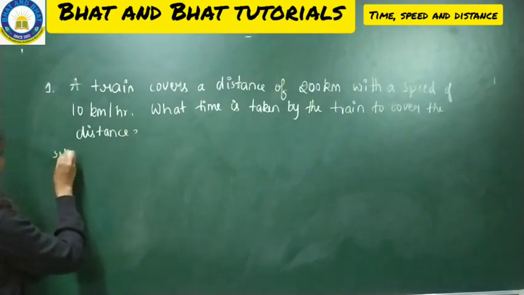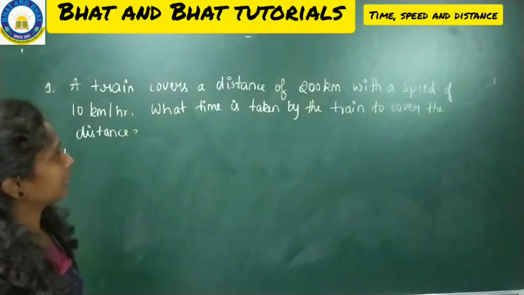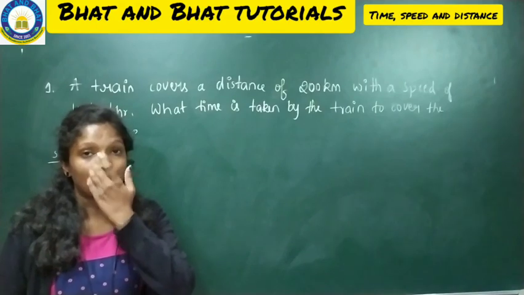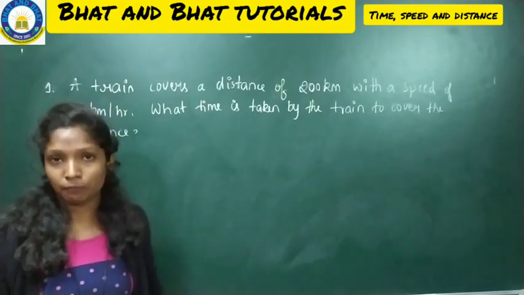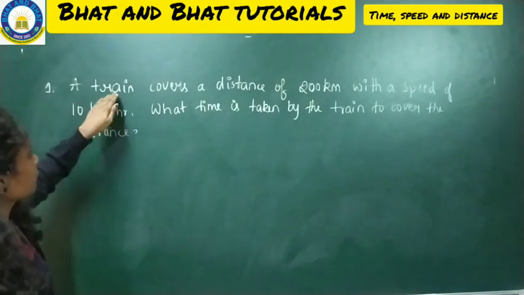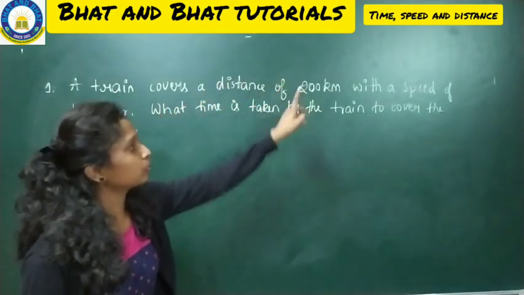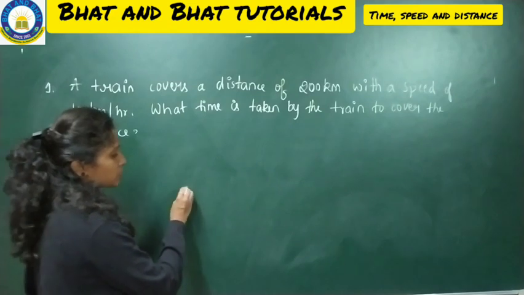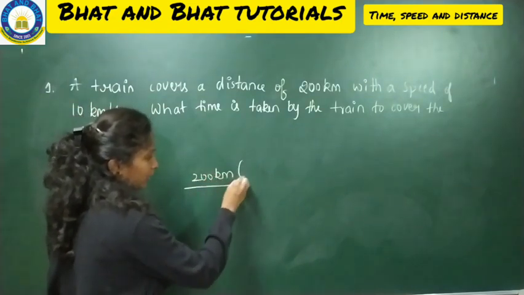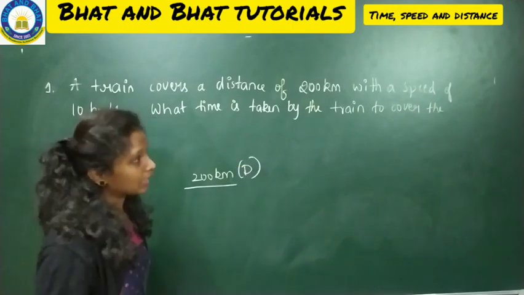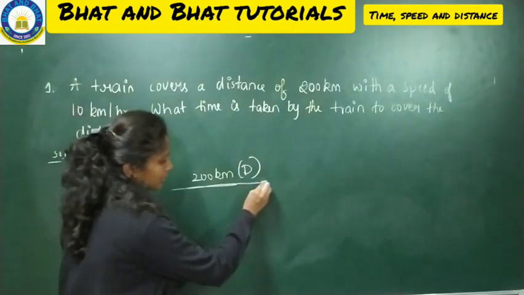Listen to the question carefully. A train, there is a train. Usually in this chapter you have to understand the question carefully. Only if you understand can you work out the problem. Okay, I'll explain. See, a train covers a distance of 200 kilometer. So there is one train, there is a distance of 200 kilometer. This is your distance, and the train has to cover this distance.